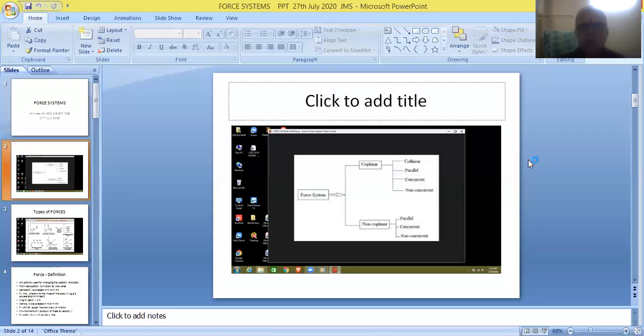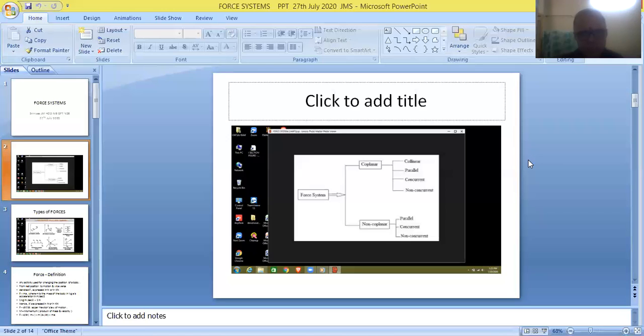And finally, concurrent forces. Here, all the forces will be acting at one particular point. Some forces may be acting towards the point, and some forces may be acting away from the point.